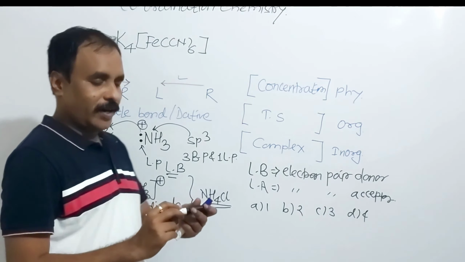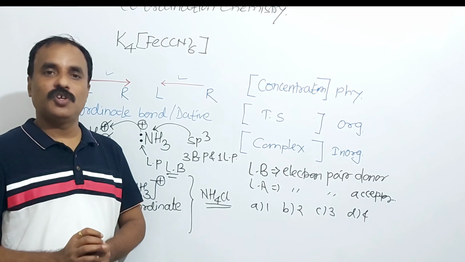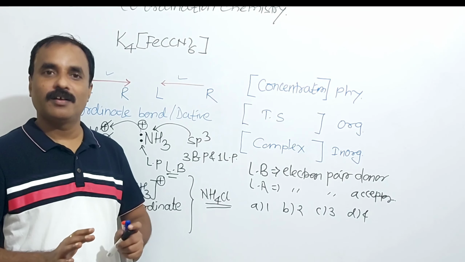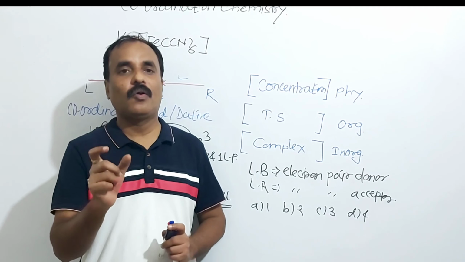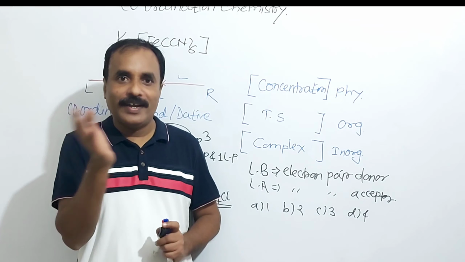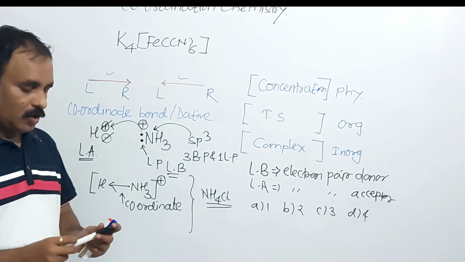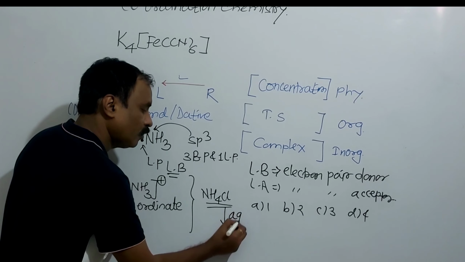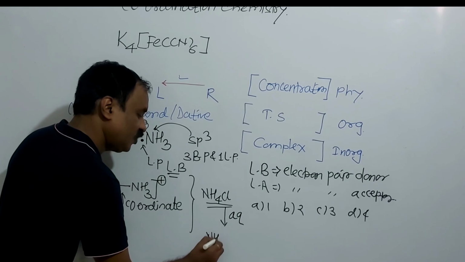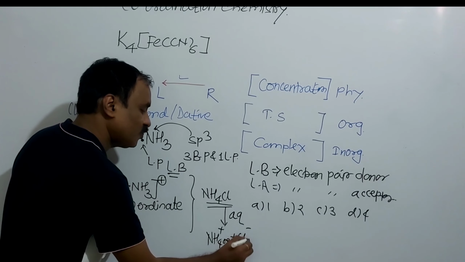We know that ammonium chloride is an ionic compound, an acidic salt. The aqueous solution of ammonium chloride is acidic because ammonium chloride is made up of ammonium hydroxide, a weak base, and hydrochloric acid, a strong acid. So acidic characters are present in ammonium chloride. When this ammonium chloride is added in water, it gives NH4+ aqueous and Cl- aqueous.